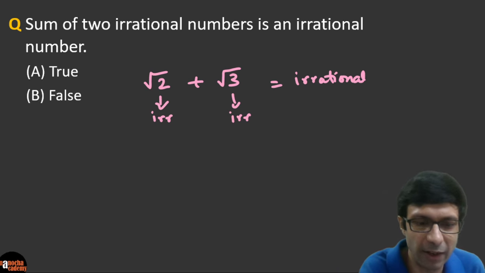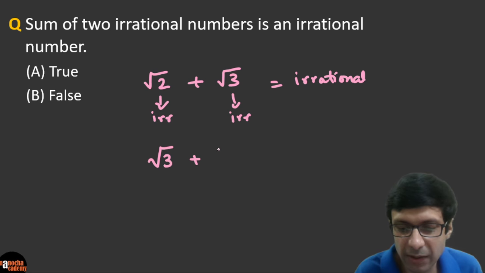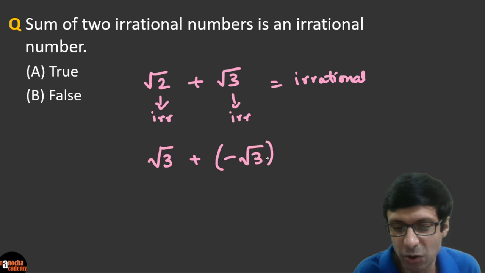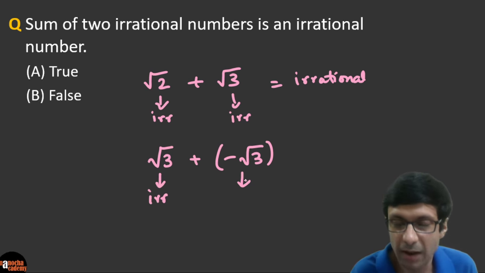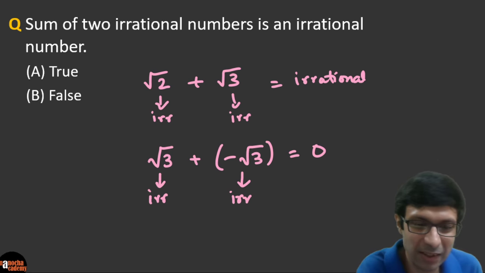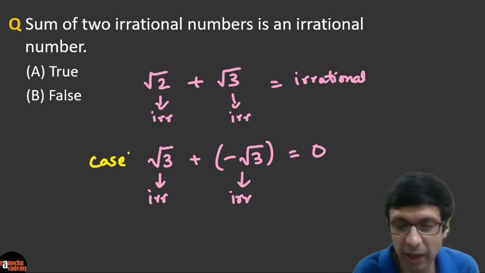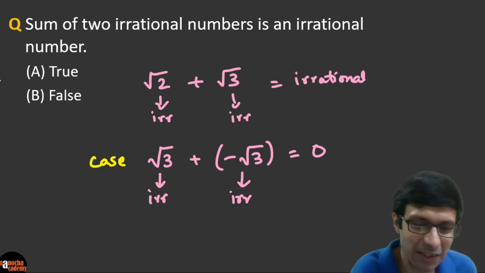What do you guys think? Let's try it out. Let's say root 3, and we add to that minus root 3. We know that root 3 is an irrational number, and we add the negative of root 3, which is also an irrational number. If you add these two, what are you going to get? You're going to get 0, and 0 is definitely rational. Can you see that there are some cases? Or if you take root 2 plus minus root 2, you're going to get 0. So the right answer is false.